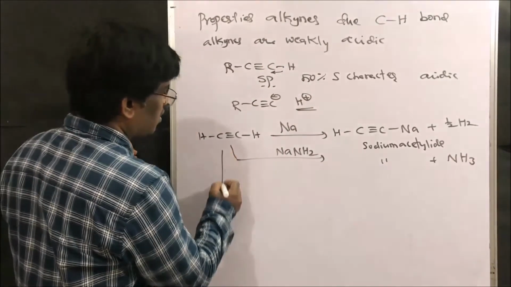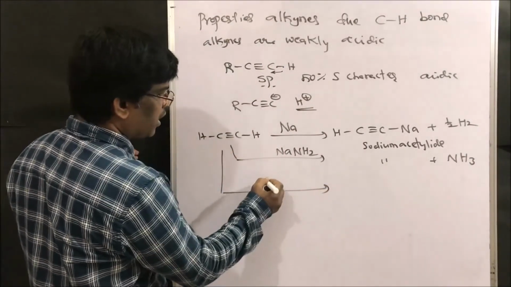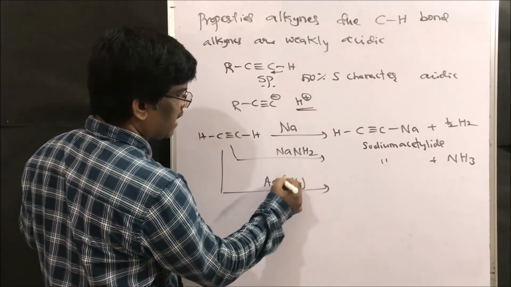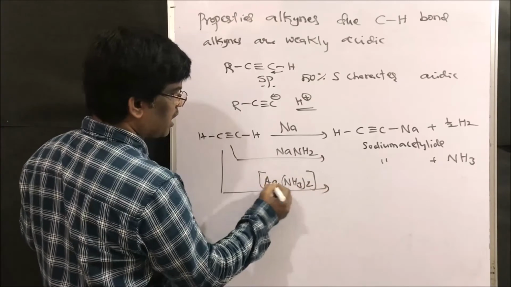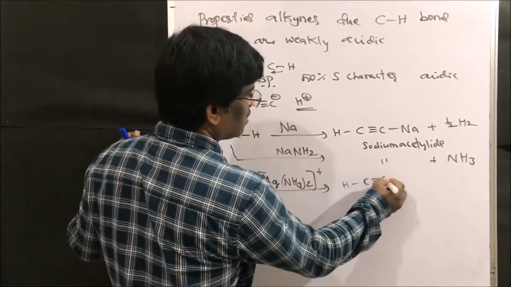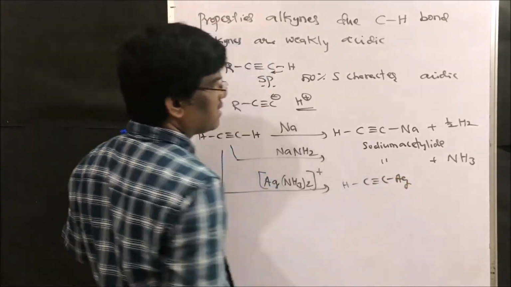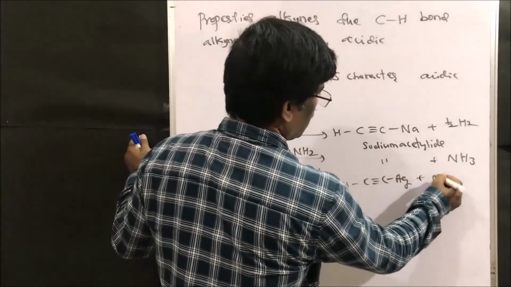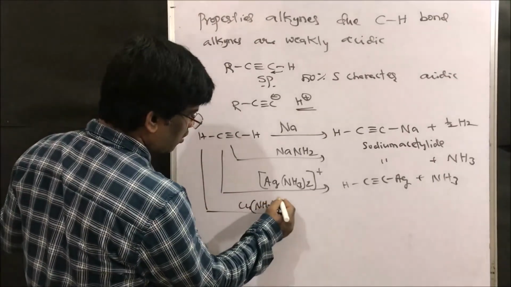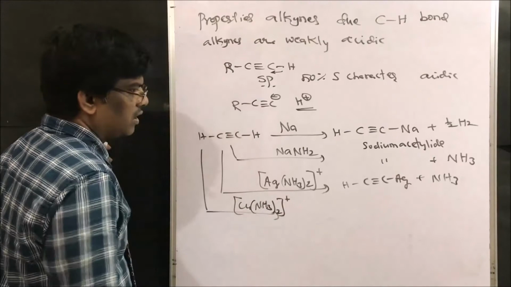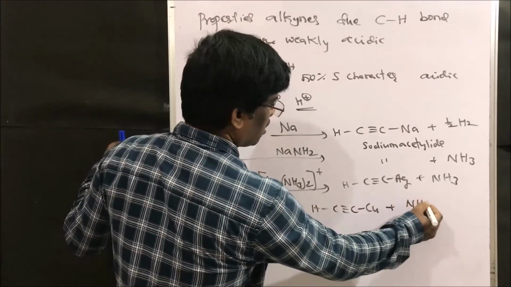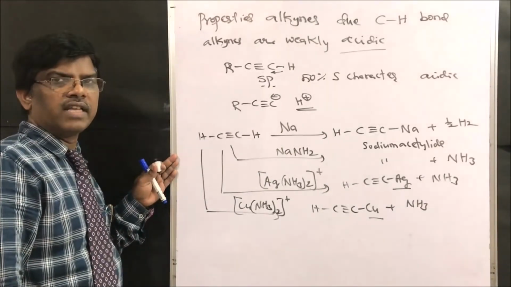If I use ammoniacal silver nitrate, I will get the silver salt of this plus ammonia. If I use cuprous ammonia, this also gives the copper salt plus ammonia. So it forms salts with metals.